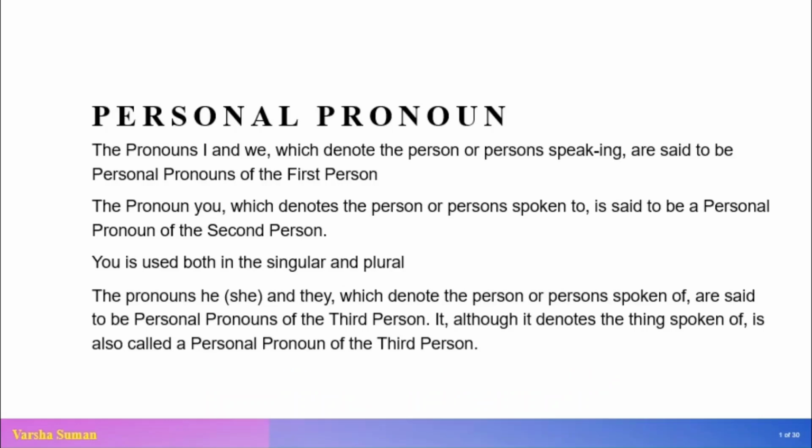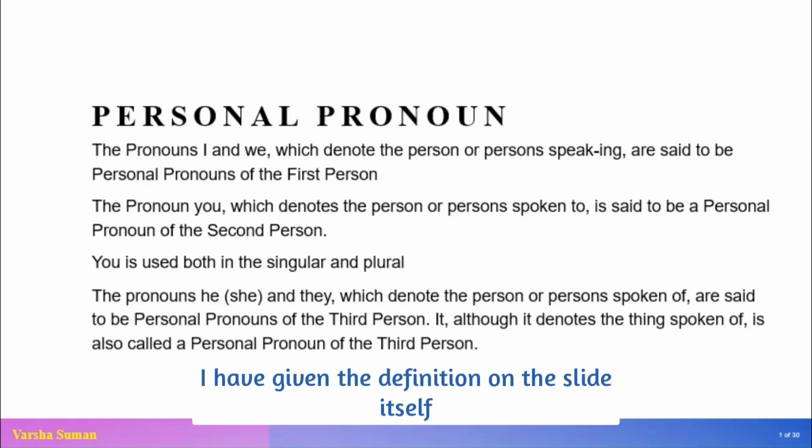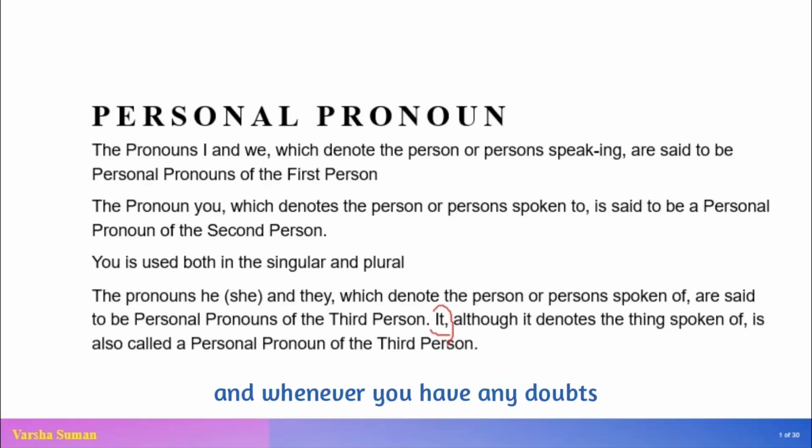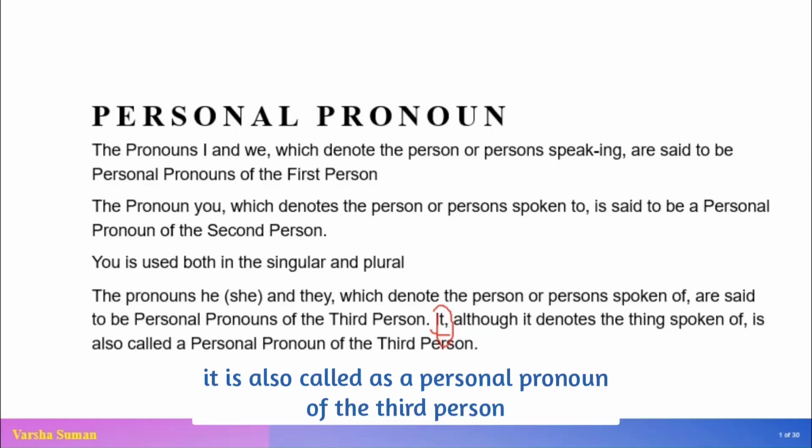Whenever you feel the confusion, you can always go back to the slide or the tabular form of the pronouns attached to the first, second and third person presented just before this slide. Okay, in order to make you understand, I have given the definition on the slide itself, and whenever you have any doubts you can approach me. Okay, I wrote it like this. Now it, although it denotes the thing spoken of, is also called a personal pronoun of the third person.